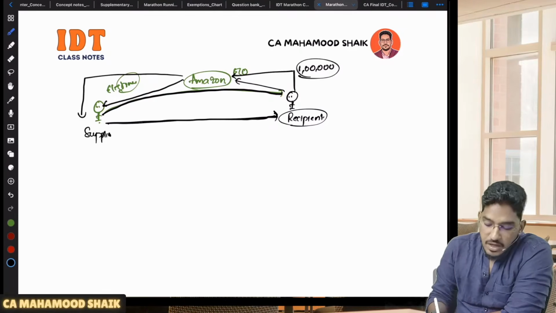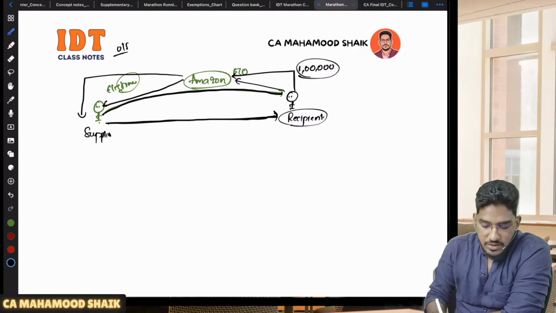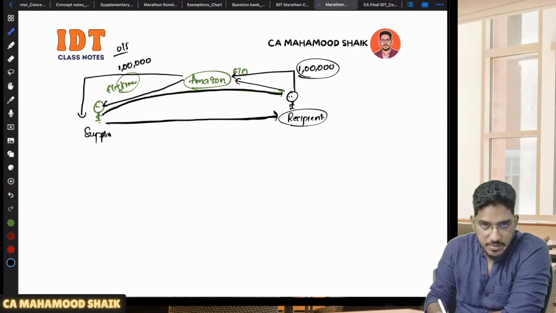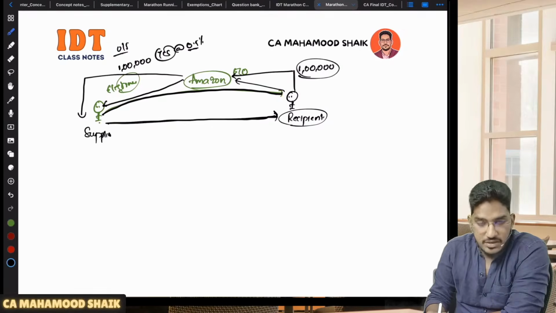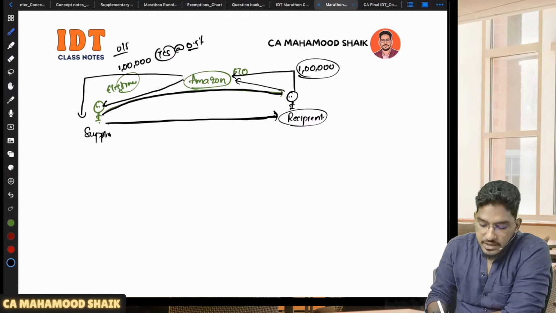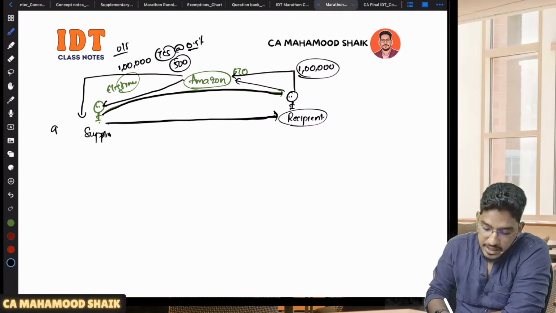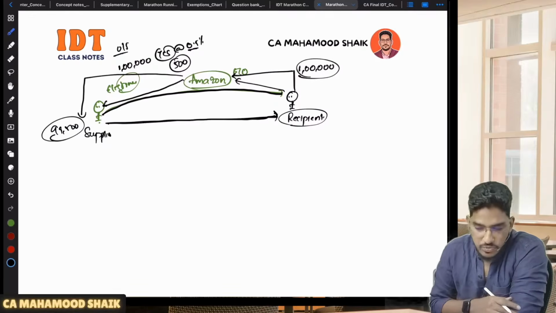to the supplier. Now what Section 52 of the GST Act says is that when these e-commerce operators are settling the amount to the supplier, after their charges and all, they should not pay the full amount; they should deduct one more amount. Let us ignore charges here. Let us say 1 lakh rupees is required to be paid. But they have told the e-commerce operator, you don't pay that full amount. You deduct TCS at the rate of 0.5%. So how much will be collected? If I'm not wrong, 500 rupees will be collected and only 99,500 rupees will be remitted to the supplier.